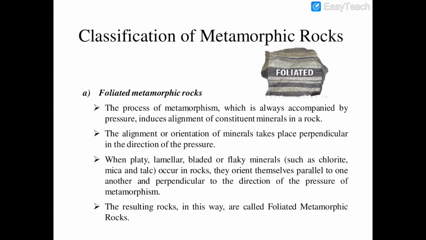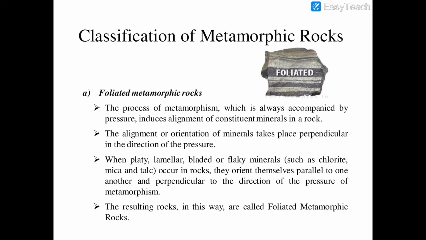Classification of metamorphic rocks. Foliated metamorphic rocks. The process of metamorphism, which is always accompanied by pressure, induces alignment of constituent minerals in a rock. The alignment or orientation of minerals takes place perpendicular to the direction of the pressure.